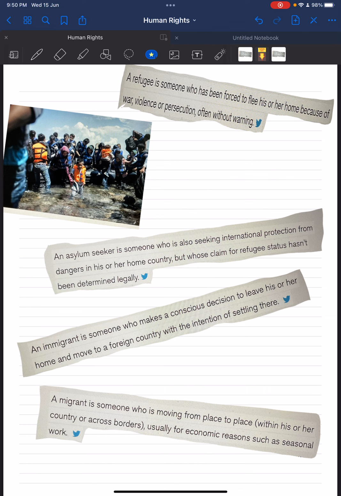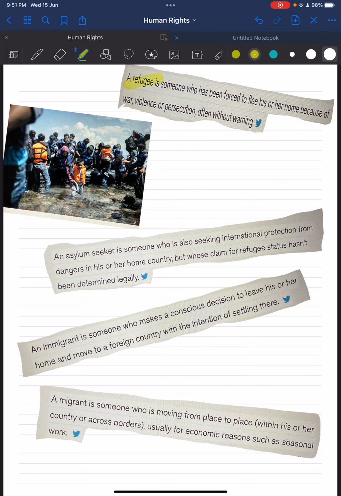Today we are going to cover the topic of refugee, asylum seeker, immigrant and migrant. This is the topic which we usually get confused, right? So today we would be understanding just the terminologies of these terms. So let's get started with this.